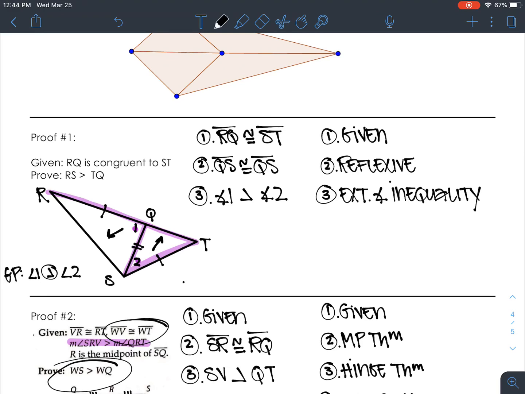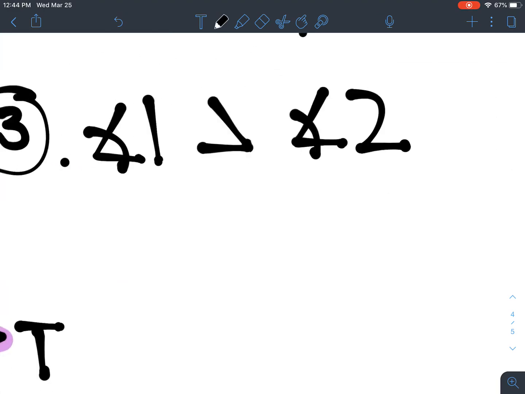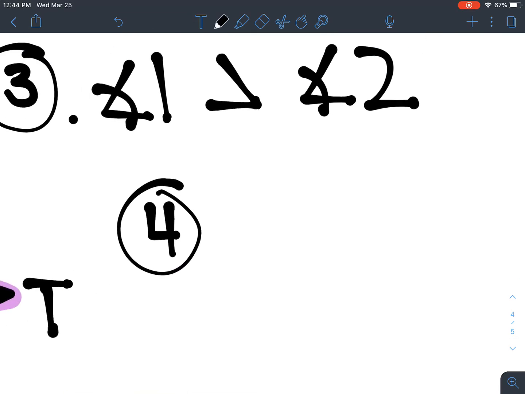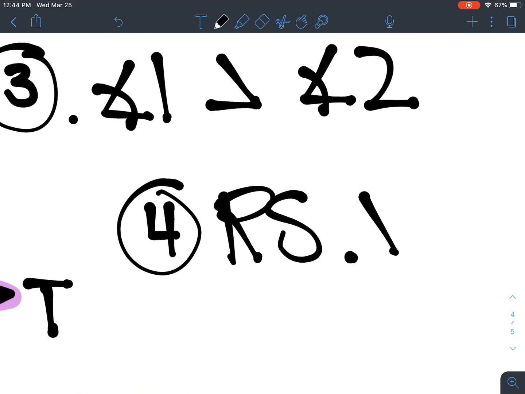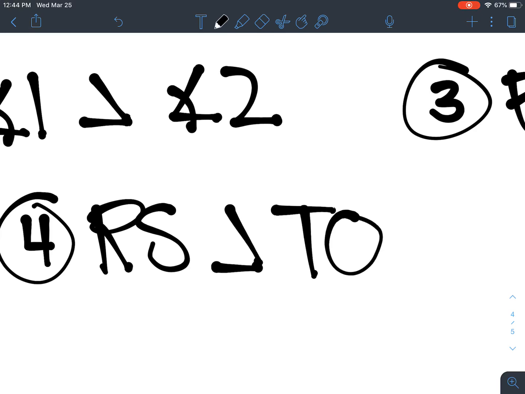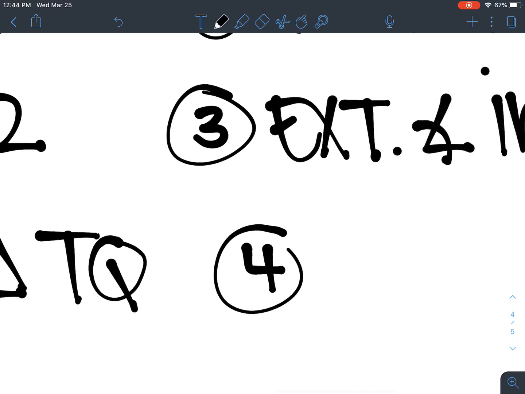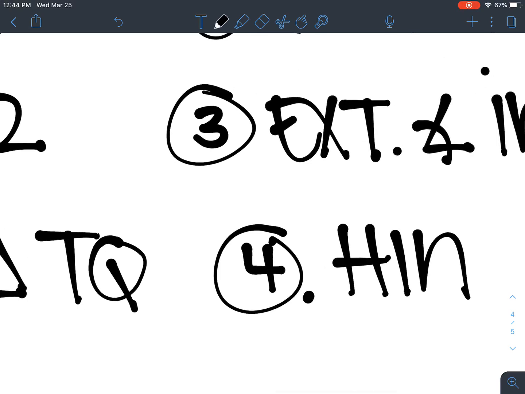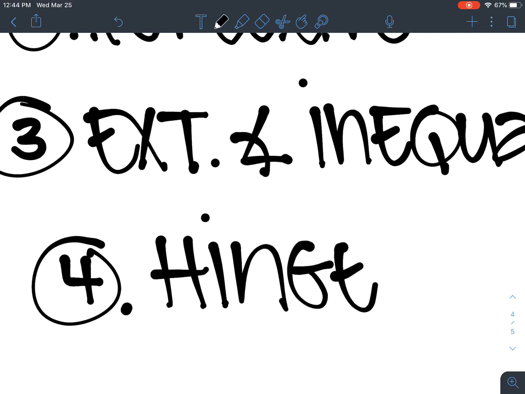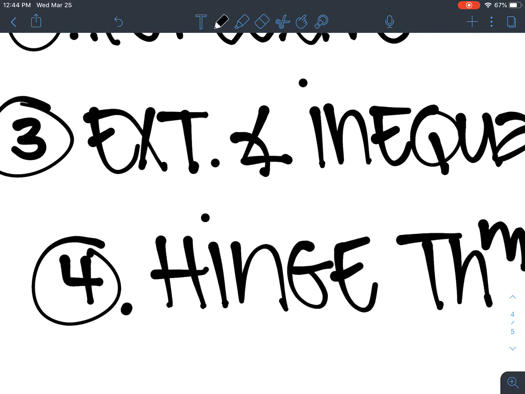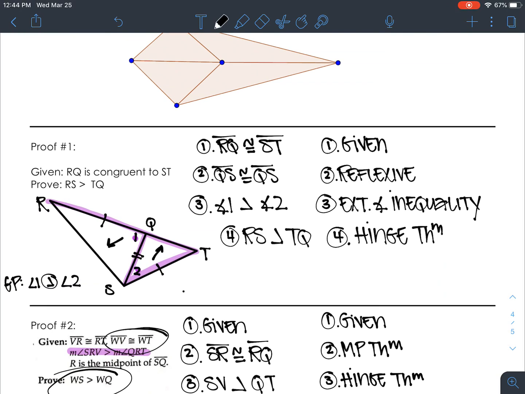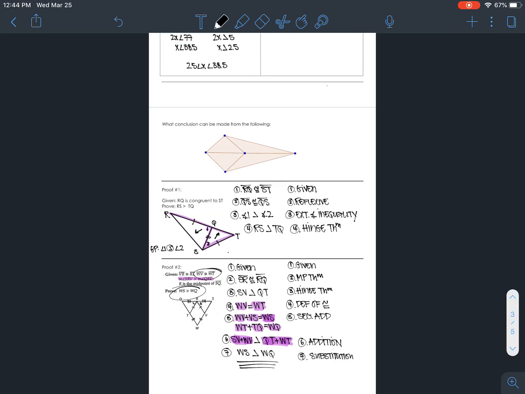So once we've shown that angle 1 is greater than angle 2, we can actually go to what we're trying to prove, which is that RS is greater than TQ. And that is, once again, going to be through the hinge theorem. And that's it, guys. Hopefully those made sense to you. They're two of my favorite proofs of the year, so I'm sad we couldn't do them in person.